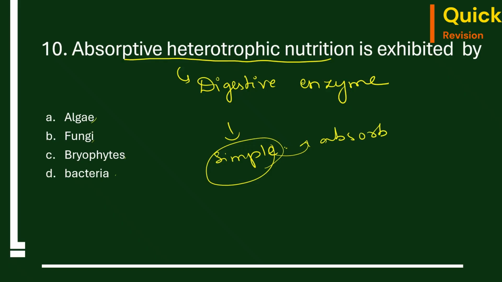This is called absorptive heterotrophic nutrition. You can see this in the fungi. So the correct answer is option B, fungi.